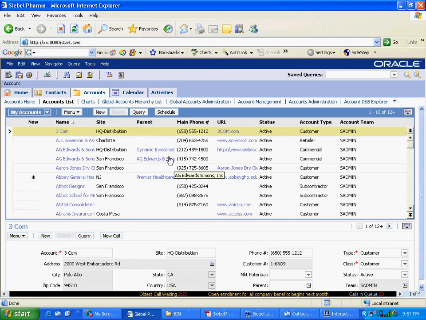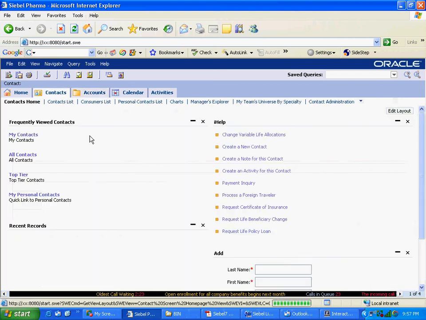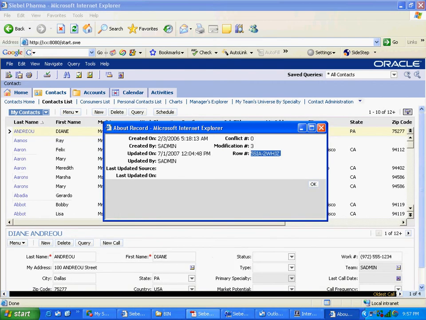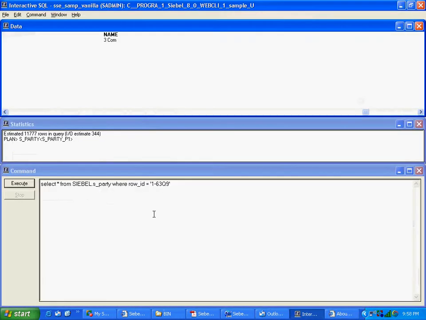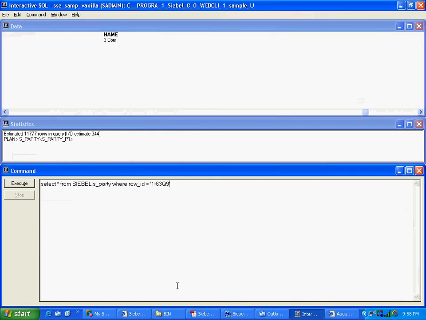Party type code is person, party UID. Okay, that is probably the row ID again. That is just the row ID again, right? DB last updated source, user. Andrew comma Diana. Last name comma first name is entered here in the party. Making sense?